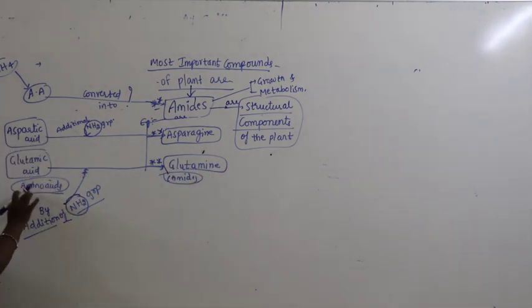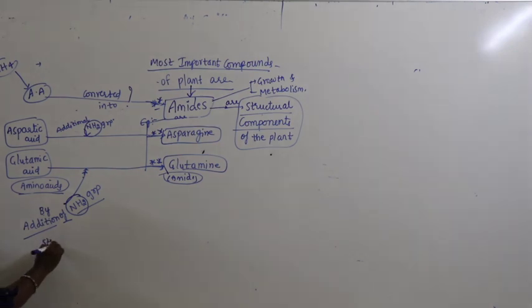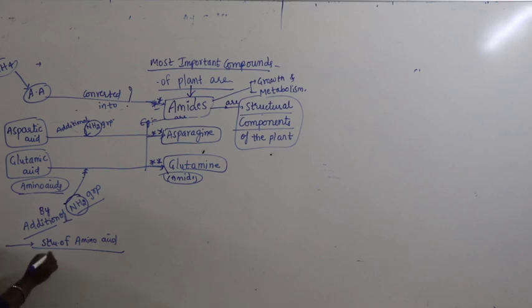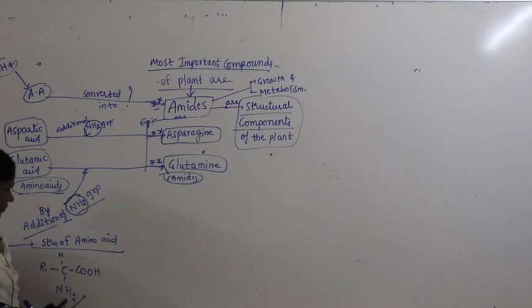Generally, let us take the structure of an amino acid. All of you know it very well: let us take R1, and C is here, COOH is here, and this is the amino group. Let us take this as H. This is the structure of what? Amino acid. Already in amino acid, what is there here?